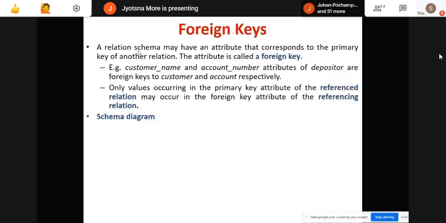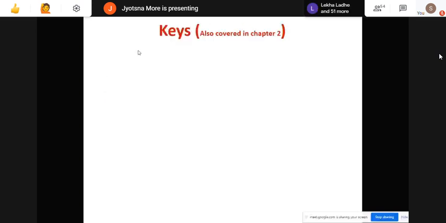Now in this schema, suppose I have some other attribute. For example, branch was related with loan, right? So try to recall the diagram. The diagram is in the second chapter. Here I have added it for explanation. So here, branch is related with loan.